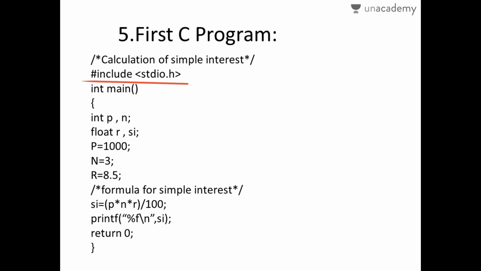Then int main says that whatever you write in the program has to return some value. Here I have written just 0, because all the calculations are done within the program. Now I have to calculate the simple interest. For that, I'm declaring all the required things like P, N, R, SI, and assigning some values for them, and then writing a simple formula and printing the output statement. That's all. This is the simple program that we are writing today.